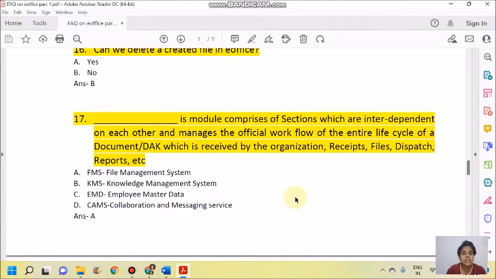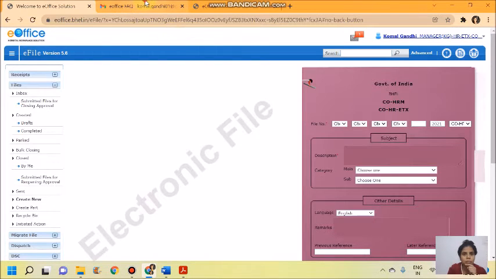Question number 17 says, DAK is a module which comprises sections which are interdependent on each other and manages the official workflow of the entire life cycle of a document which is received by the organization: receipts, files, dispatch, and reports. Yes, you're correct. The correct answer is file management system. I showed you in the government portal as well.